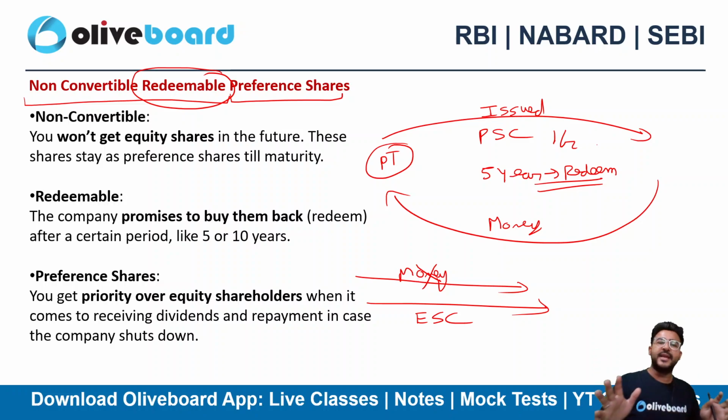It's having all the characteristics of debt only. Just instead of principal, just instead of interest, we are paying fixed dividend here, but the amount is fixed, right? So it's as good as debt only, right? That's why we are reading these non-convertible redeemable preference shares.